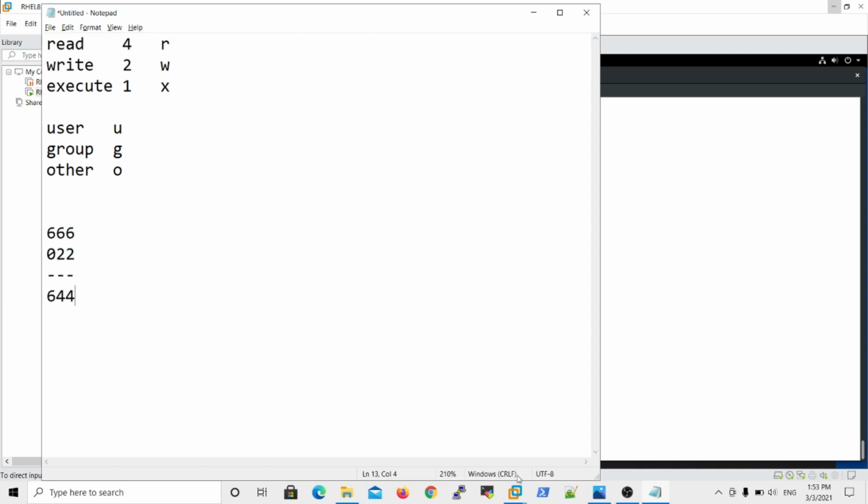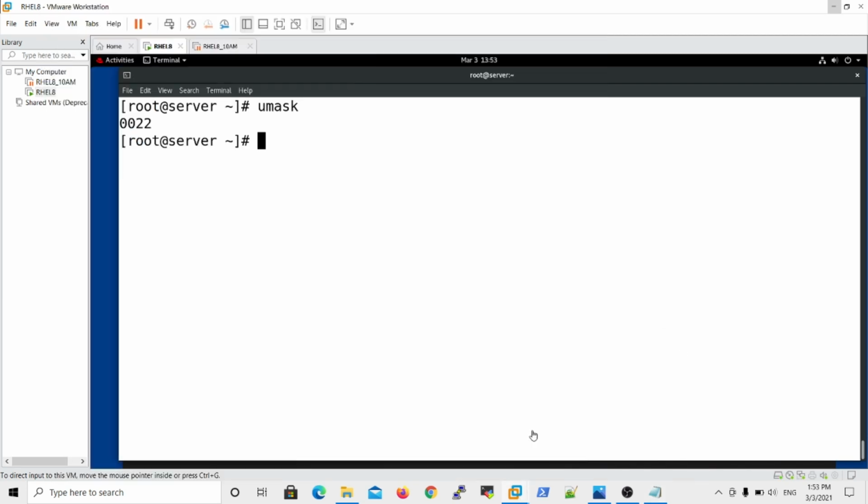Now observe how to get default file permissions. If I create any new file with touch, my file name is for example Raju, then enter. So the Raju file is successfully created. If you check ls -l Raju, then what is the result?